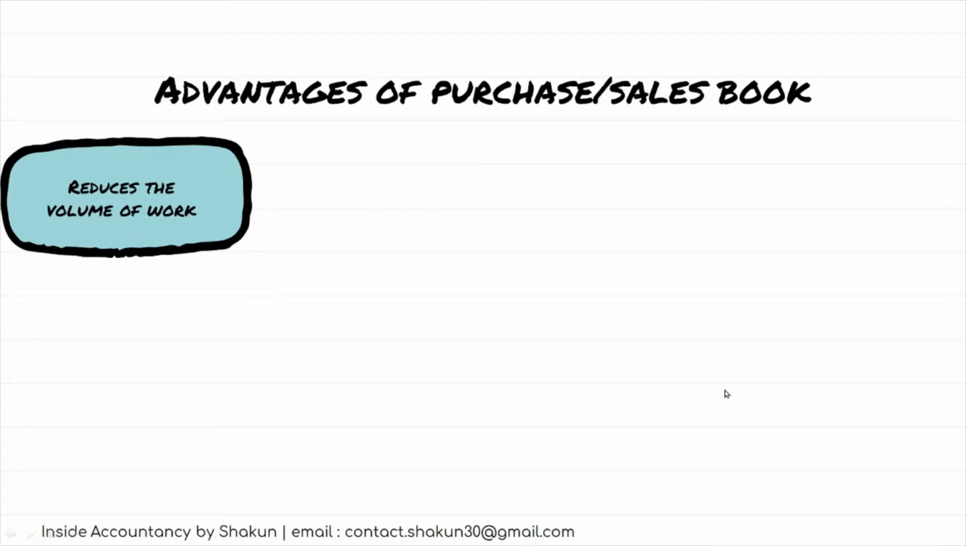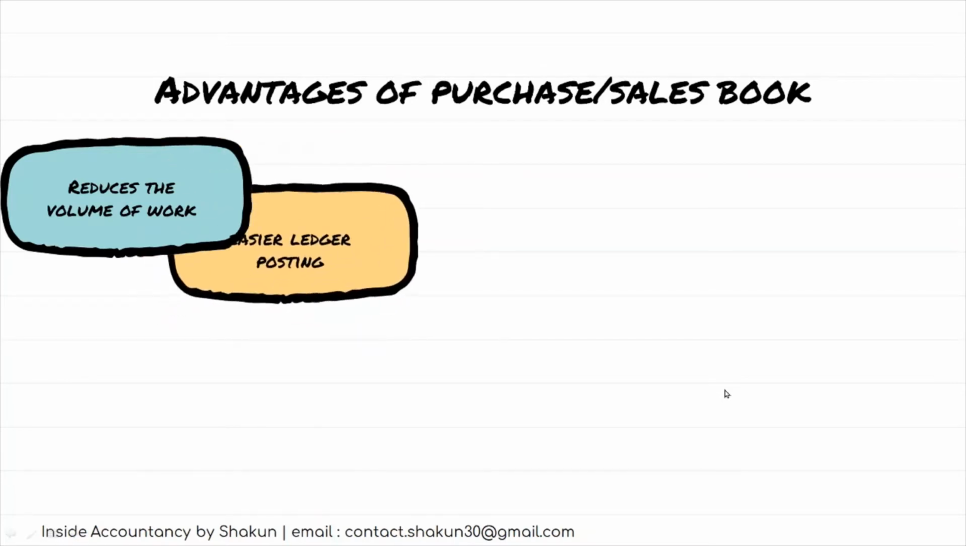Since all the credit purchases are directly recorded in the purchase book, we are not required to pass the journal entries. We are not required to post them into journal proper, right? Since they are directly recorded in the purchase book.